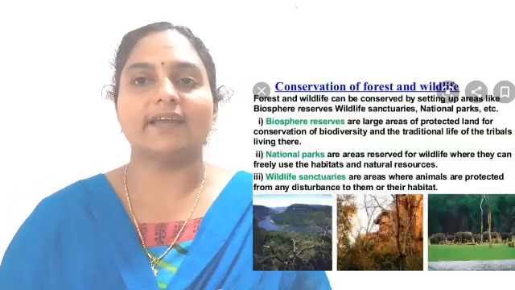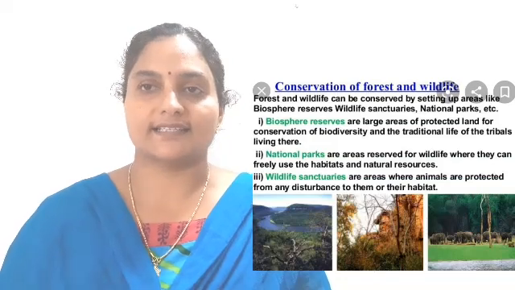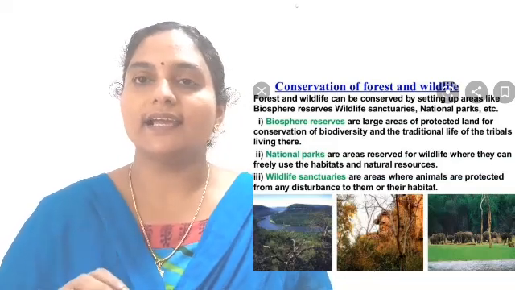Now we can study about the conservation of forest and wildlife. How can we conserve the forest and wildlife? Which are the ways? The methods are biosphere reserve, wildlife sanctuaries, national park. Biosphere is that part of the earth where the living organisms exist or which supports life.